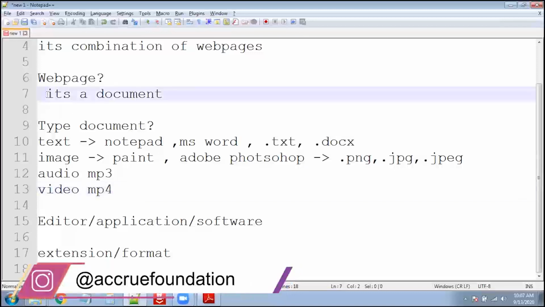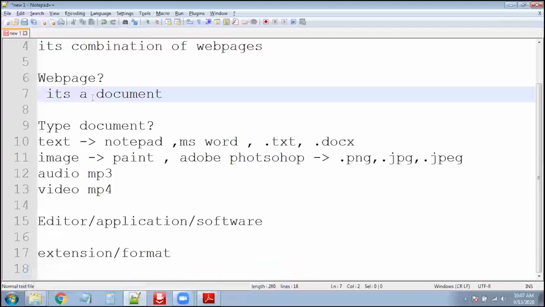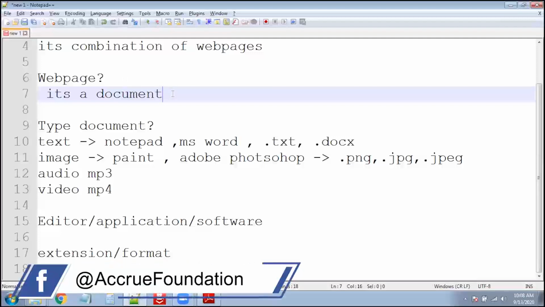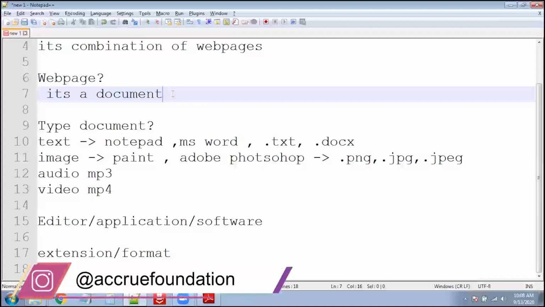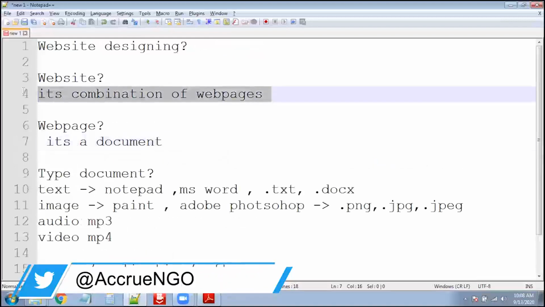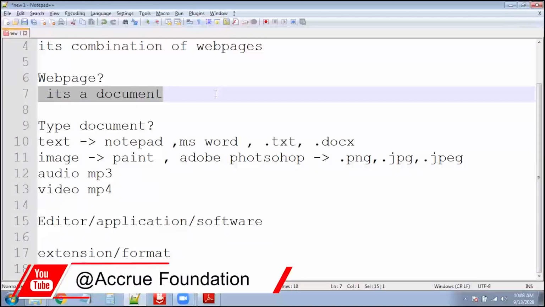The same thing applies to the web page. We are saying a web page is a document, and a document is nothing but a combination of information, right? It might be text, image, video, or audio, because a website contains all types of information. A website contains images, forms, tables, headings, paragraphs, all these things. And a website is a combination of web pages, and a web page is a document. In that document, we save the information, okay?